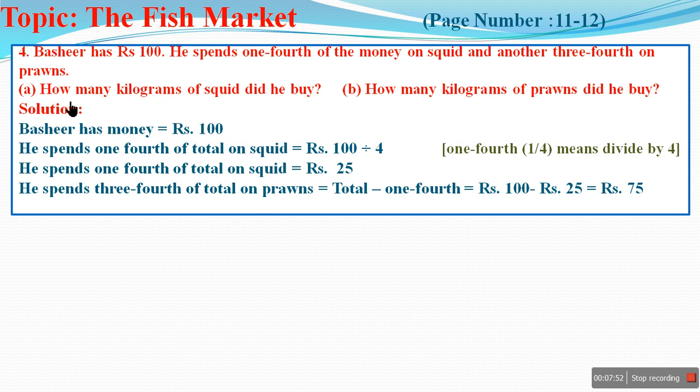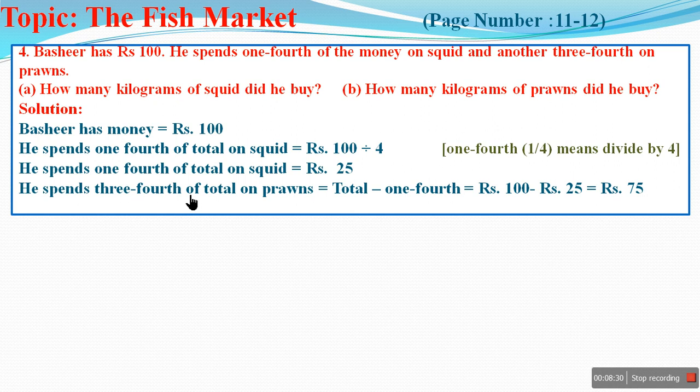So we have two questions for that. How many kilograms of squid did he buy? How many kilograms of prawn did he buy? First, see the basics of this line. Bashir has money equal to 100 rupees. He spends 1/4 of the total on squid, that is rupees 100 divided by 4. 1/4 means divide by 4. So 100 divided by 4 is equal to 25. So he spent rupees 25 on squid.